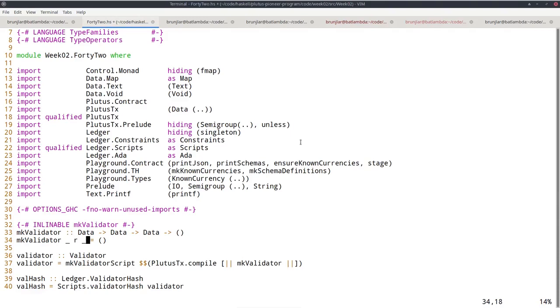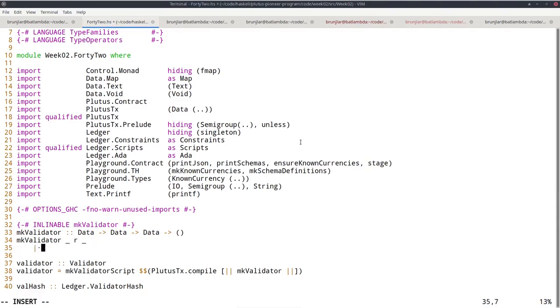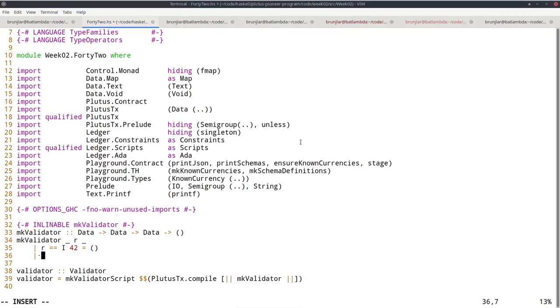So let's call that R. And let's say validation should pass if the redeemer is I 42, integer 42. So using this guard, we can say if it is I 42, then we return unit, so it passes. Otherwise, it fails.